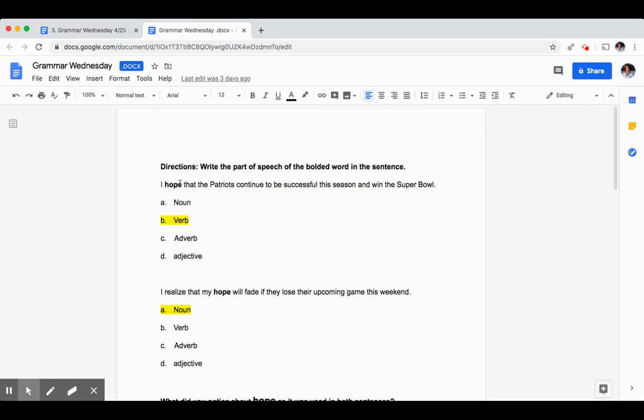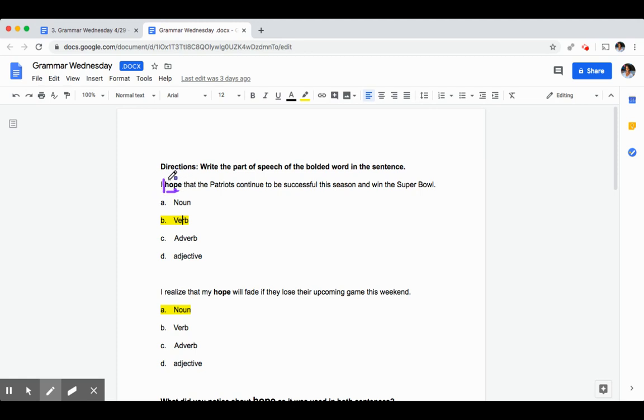In this sentence, the word hope functions as a verb because it is what the subject is doing in that sentence. The subject here would be I, and the subject is hoping that the Patriots continue to be successful this season and win the Super Bowl.